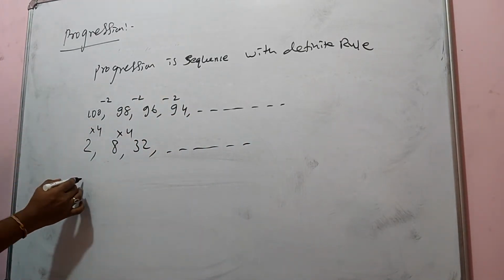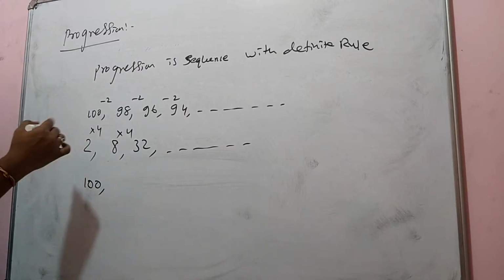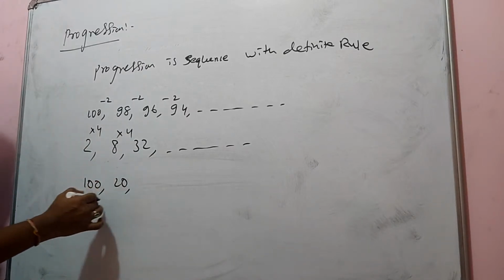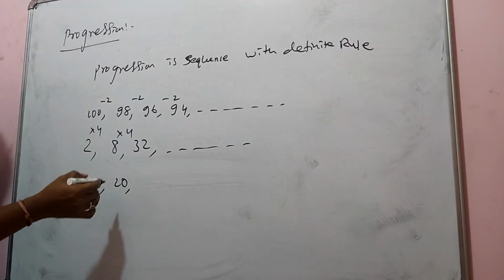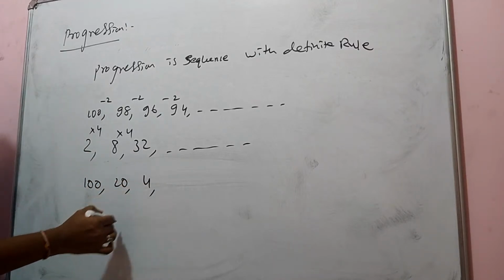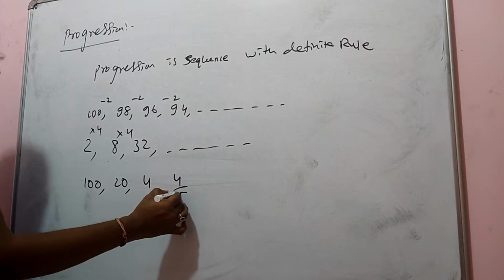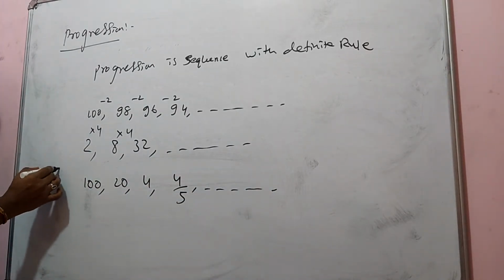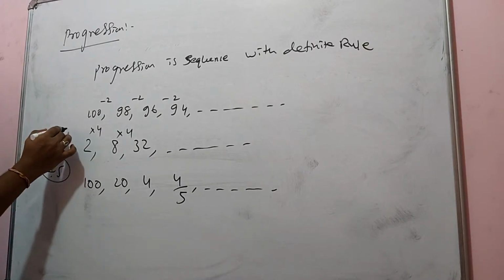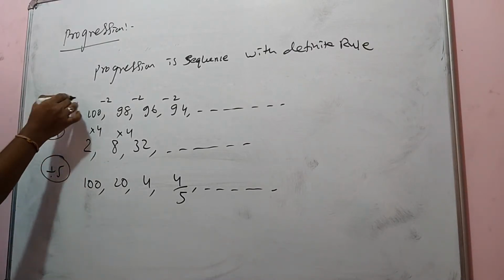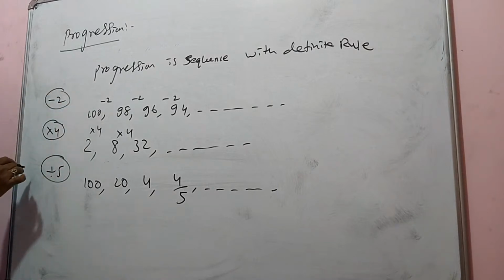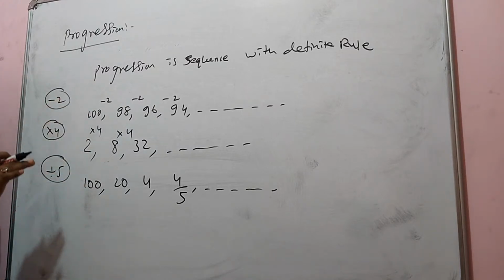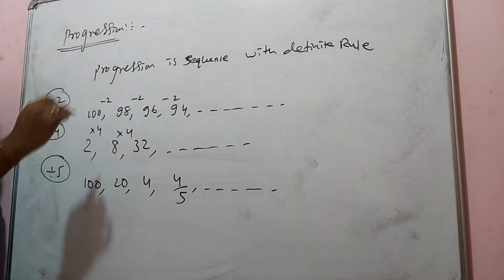Otherwise division. Suppose you have 100. 100 divided by 5, 20. 20 divided by 5, 4. 4 divided by 5, 4 by 5. Like this it is there. So it is following a division rule, division by 5. It is multiplying by 5. It is subtracting by 2. So any sequence which follows a certain rule, they are called progressions.